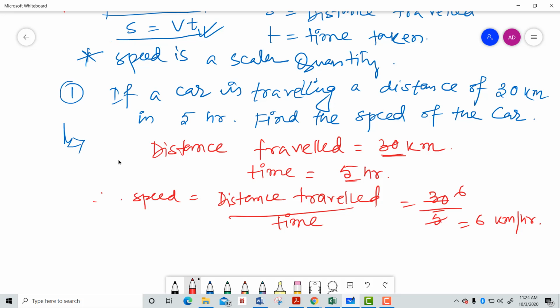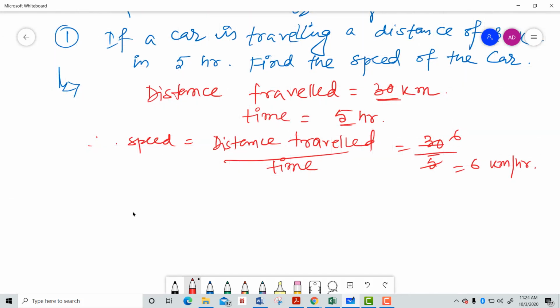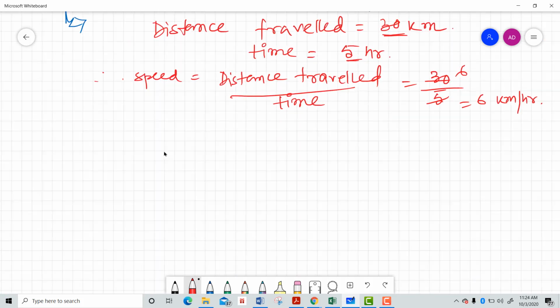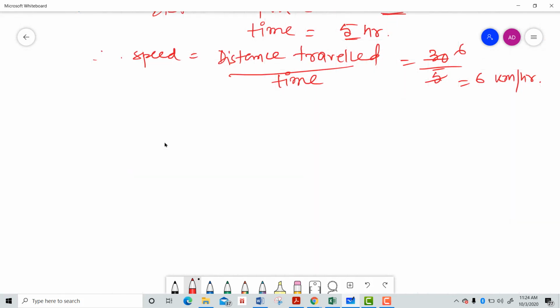Now remember one thing, we'll start discussing distance and displacement again, but let me tell you about another physical quantity. We have understood speed. Now let me tell you the concept of velocity. What do I mean by velocity?